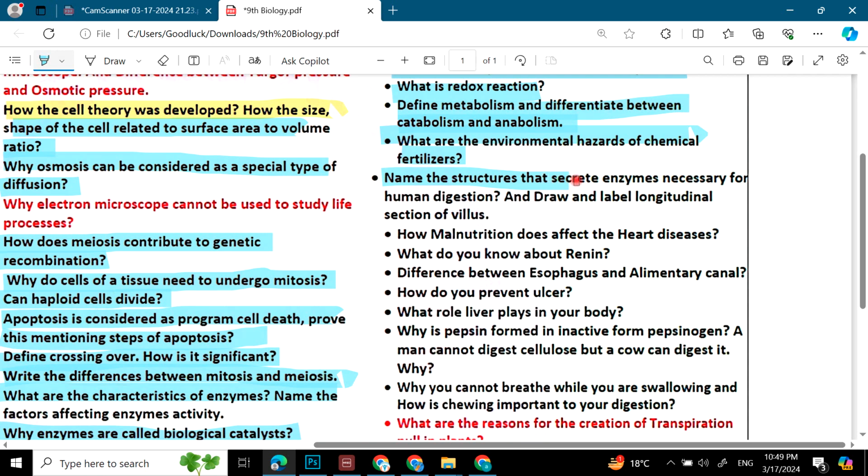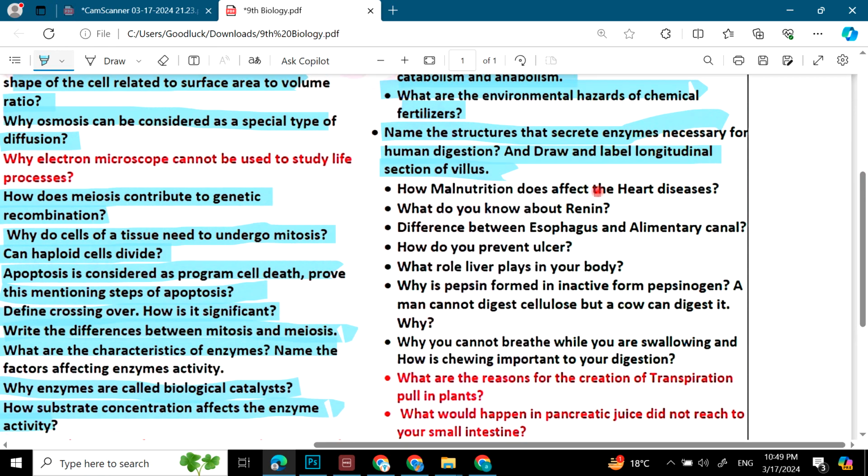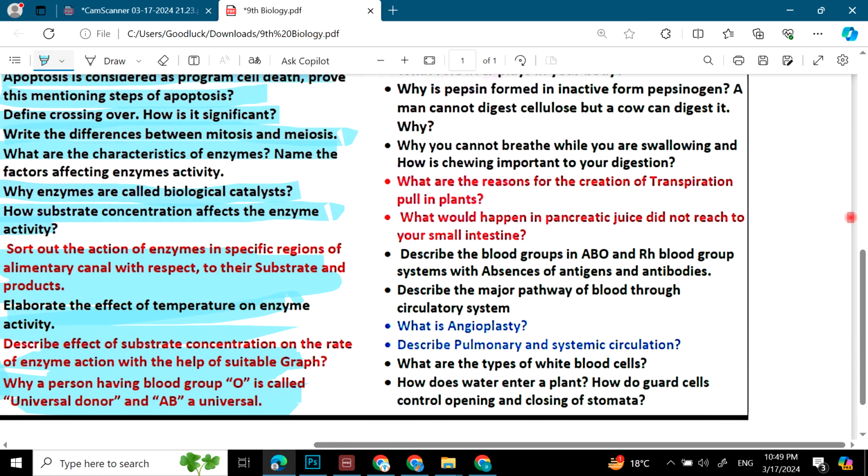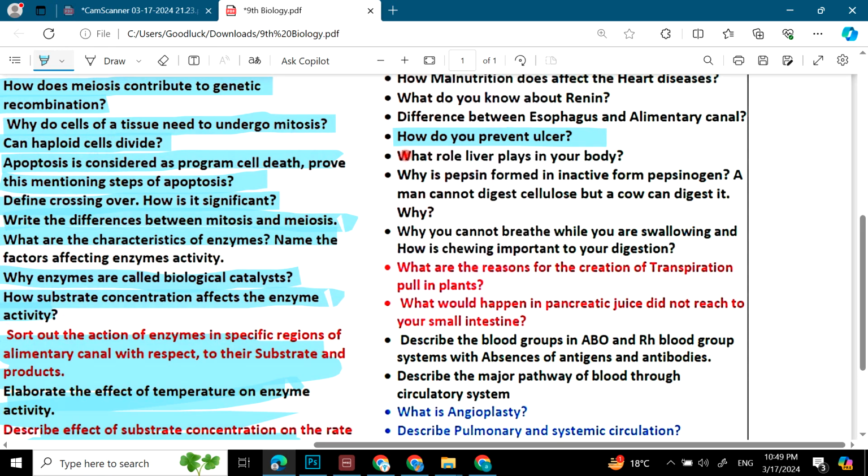Name the structure that secretes enzymes necessary for human digestion, and draw and label longitudinal section of villi. How does malnutrition affect heart disease? What do you know about renin? Differentiate between esophagus and alimentary canal. How do you prevent ulcer? What is the role of liver?